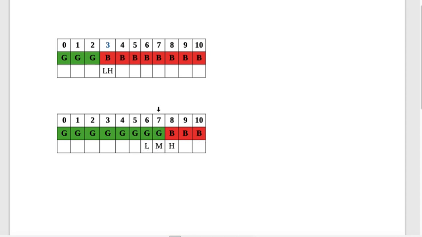So next I'll check if mid is good or bad. So mid is a good version. So I am not bothered about this good version or what is below it, I mean here, this. So I'll make low equal to mid plus 1. So here now when I check if low equals high, it returns true. So I return 8, which is the first bad version.